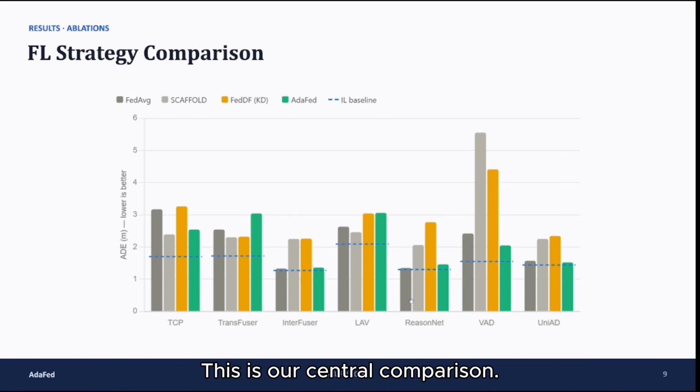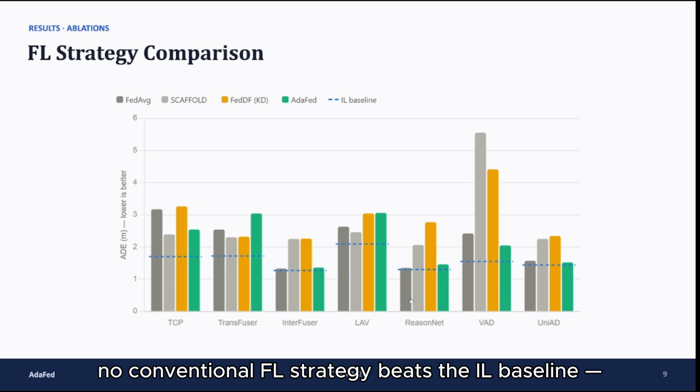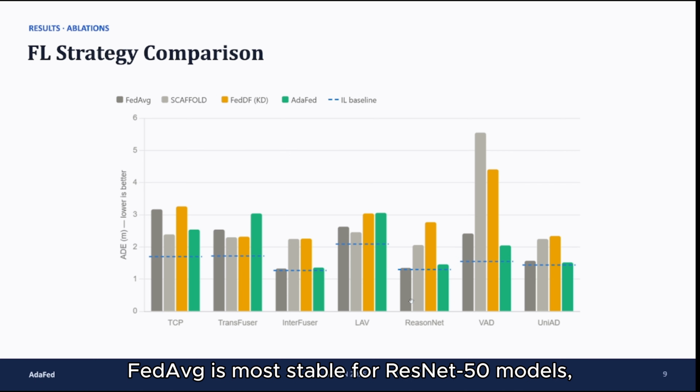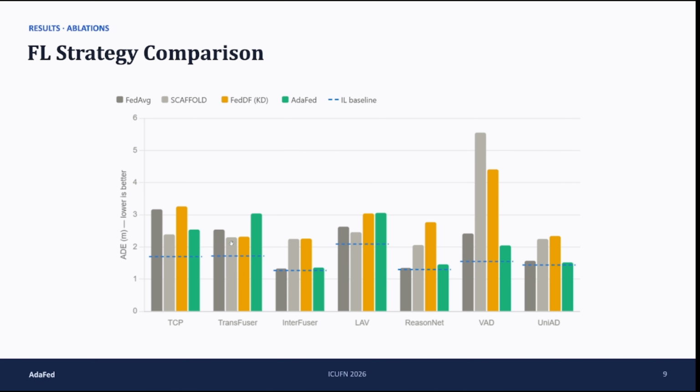This is our central comparison. The headline results: no conventional federated learning strategy beats the IL baseline. But degradation varies enormously, and that's informative. FedAverage is most stable for ResNet 50 models, within 0.05 to 0.13 meters, because the 4-model tier averages well.